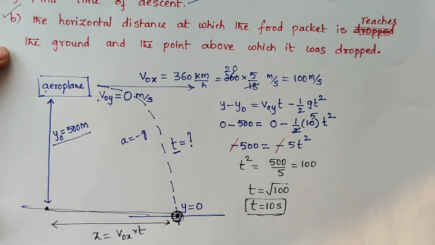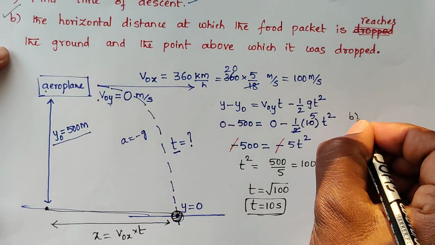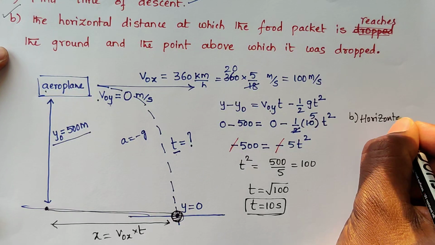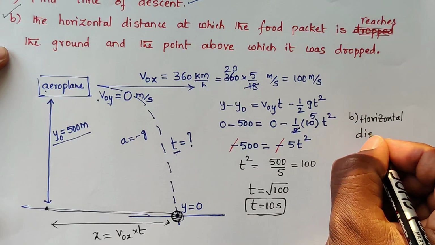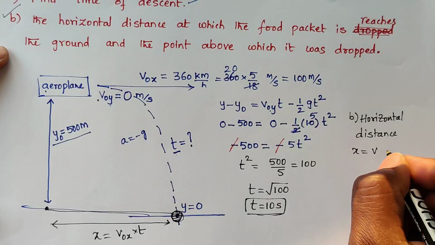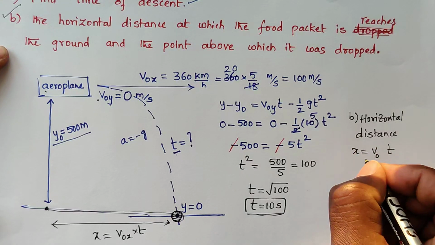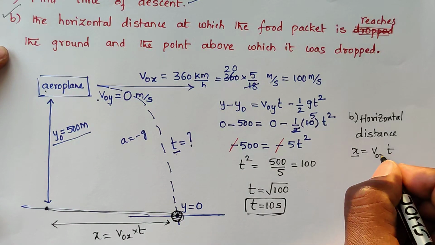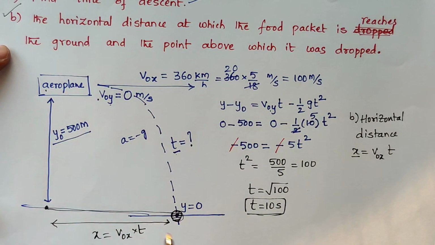Horizontal distance b equals velocity into time, that is v0x into t.